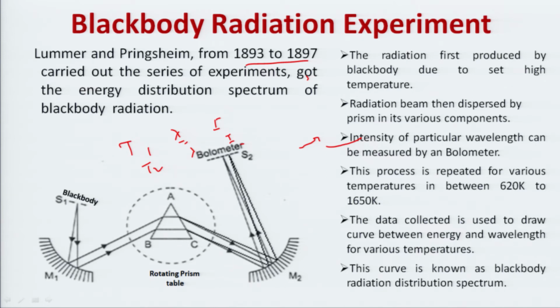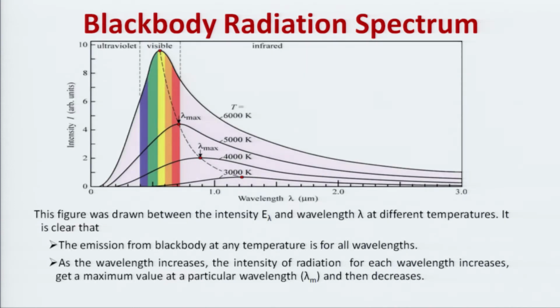So, this curve was very important in physics. This is the curve. We can see here on the x axis the wavelength, on the y axis the intensity or energy density. It is very clear from this figure that the radiation comes out for a large number of wavelengths, almost covering all the wavelengths, with different values of intensity, but having some value for all the wavelengths. So, the emission from a black body at any temperature has some value for all wavelengths.